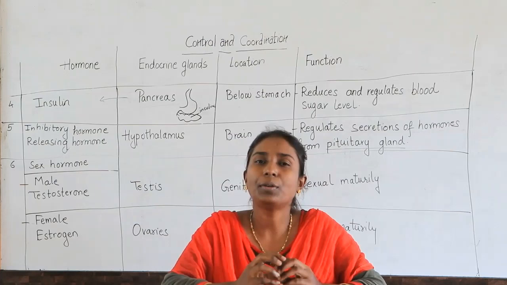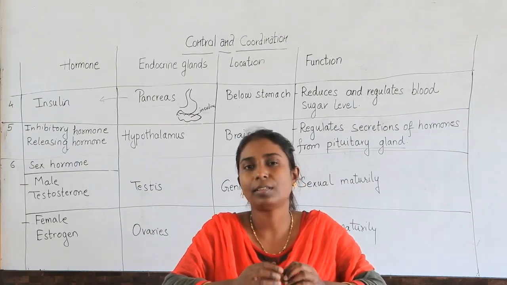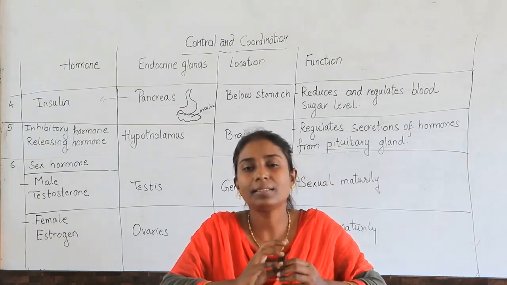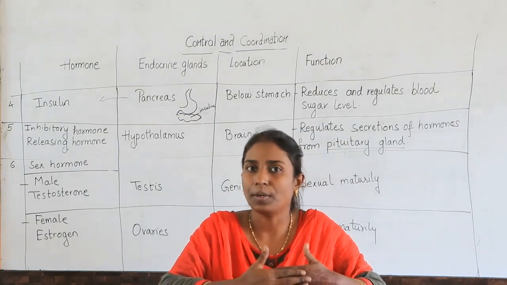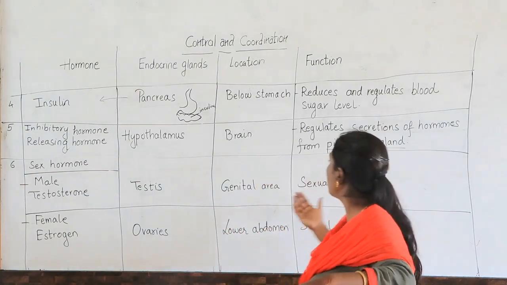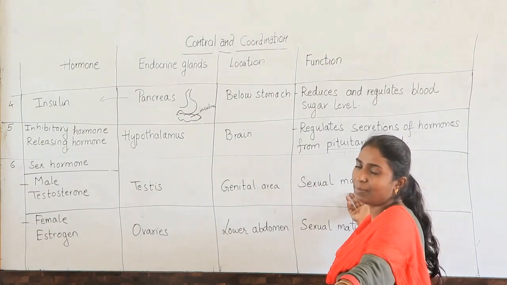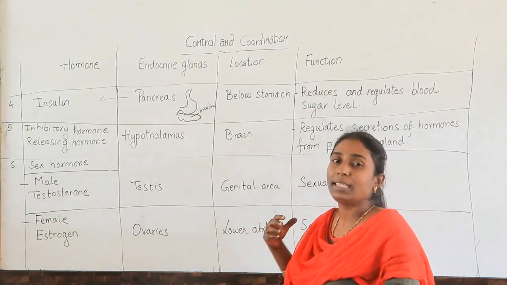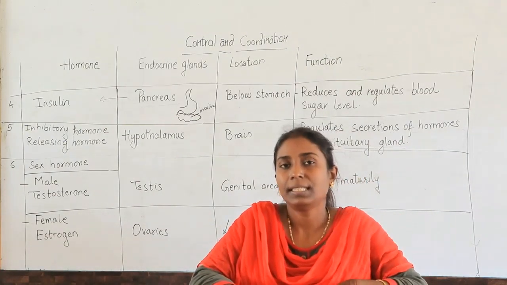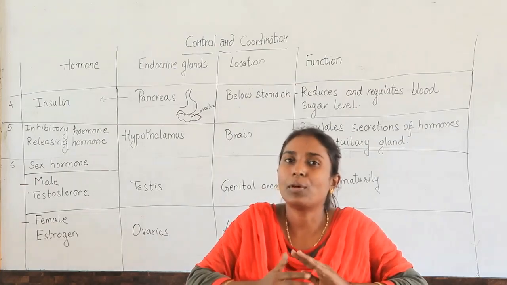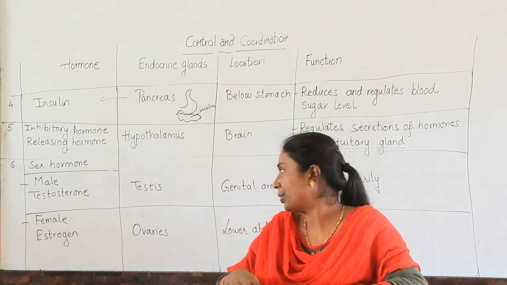Now the male hormone: males secrete a hormone called testosterone. Testosterone is produced in the testis. It helps in the production of sperms, and it leads to sexual maturity, which is the development in the males.